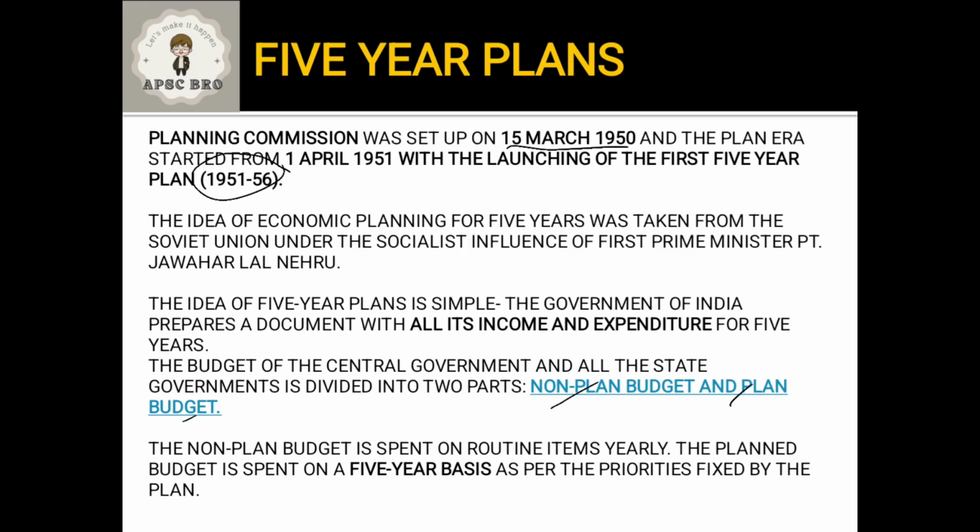The non-planned budget deals with the recurring or routine expenditure of the government, like salaries, maintenance costs, or office expenses, etc. The planned section of the budget deals with the various schemes, policies, or plans which the government follows as per its vision or mission. So the 5-year plan basically tells us how to spend this planned budget in various schemes and projects of the government as per its vision.